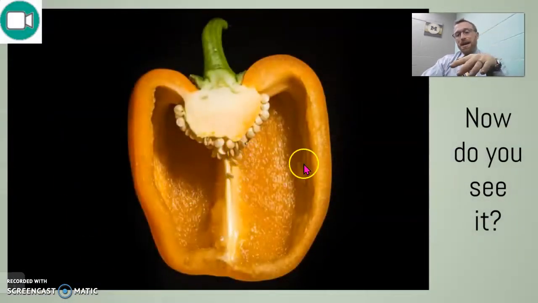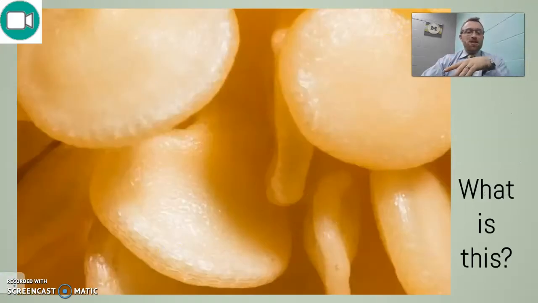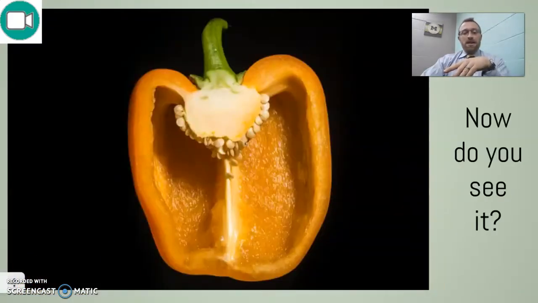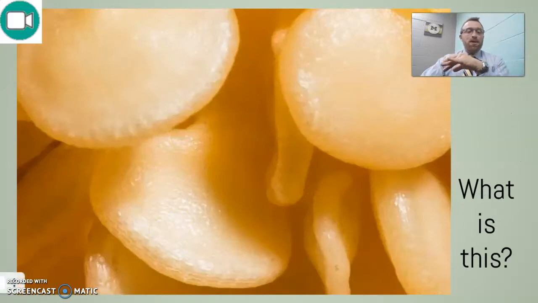But what you need to do is zoom out and understand what this zoomed in picture is really a bigger part of. So this seed is really just a bigger part of the pepper in general, in the same way that some of these descriptions are going to be part of a bigger story in general. So let me show you what I mean.